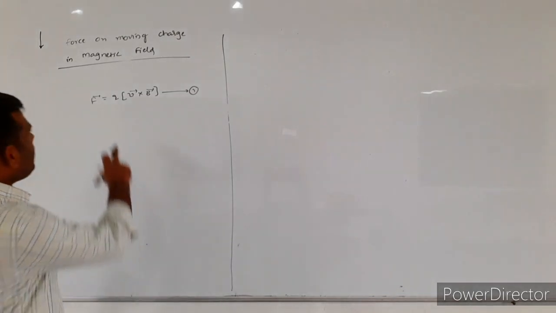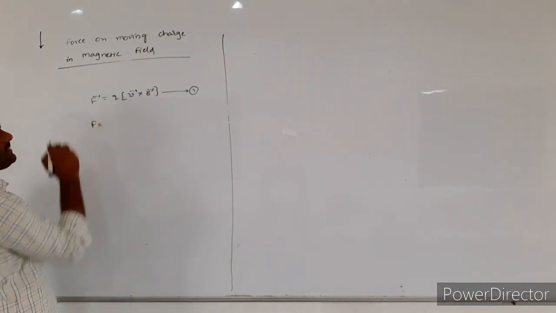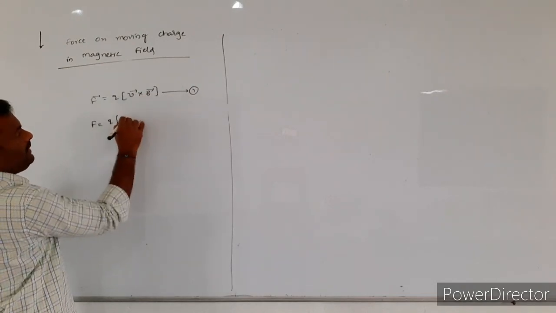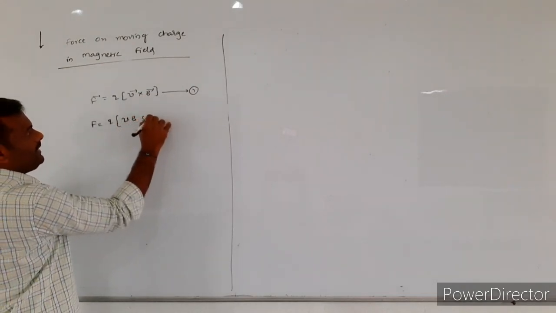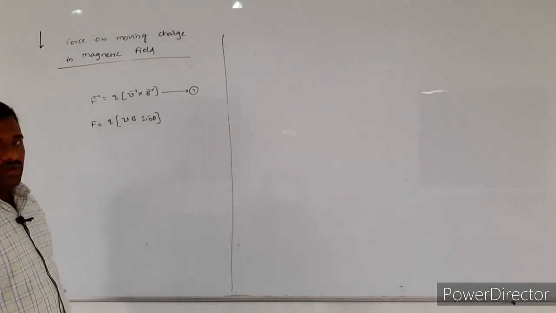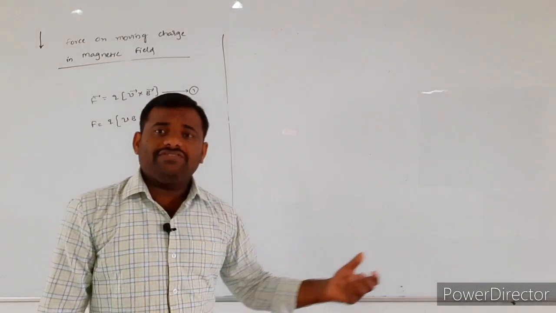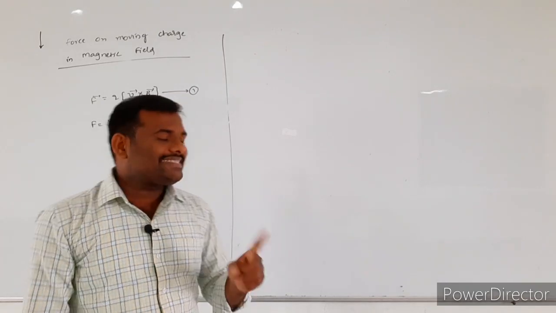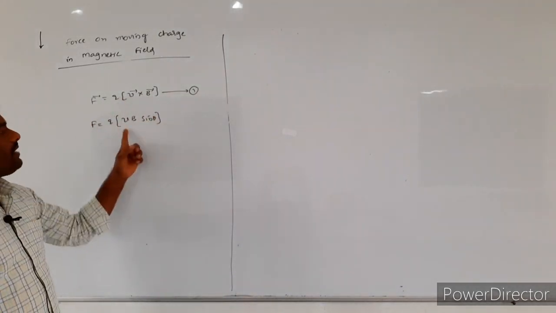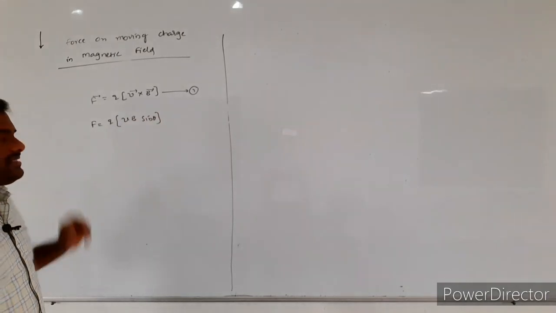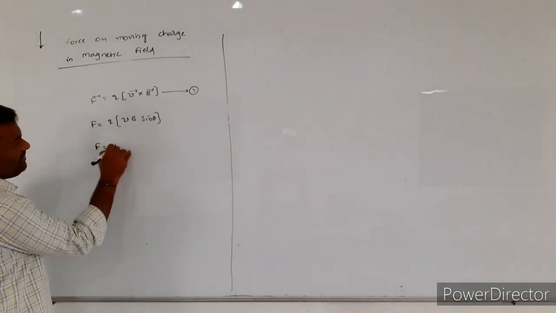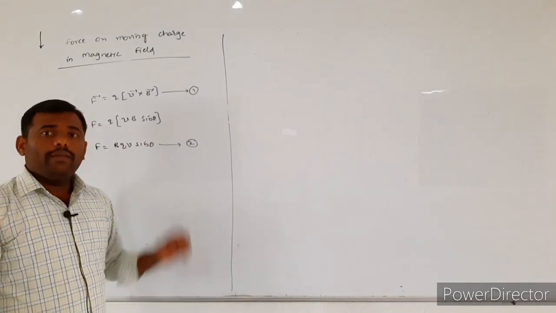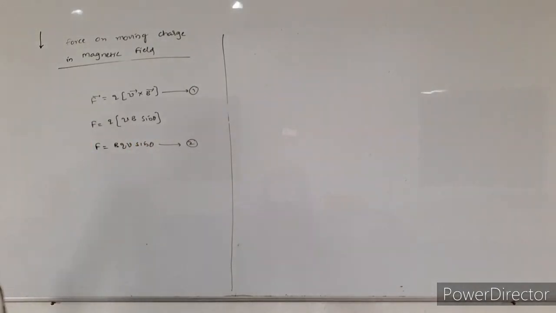So here this can be written as F is equal to Q into V bar cross B bar, which is equal to QVB sin theta. V bar cross B bar is equal to what? VB sin theta. That is the definition of the cross product: A bar cross B bar is equal to AB sin theta. Therefore, F is equal to QVB sin theta, which gives the magnitude of the force only. Now, case 1.